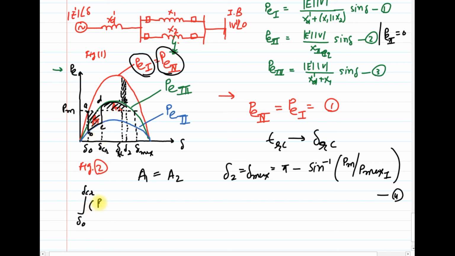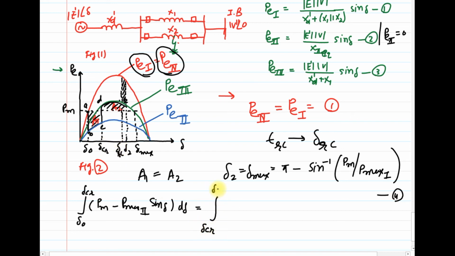That means Pm minus Pe, where Pe is equal to the second curve, which is Pmax 2 sine delta, into d delta. Clear? Which is equal to, again, delta CR to delta RC.